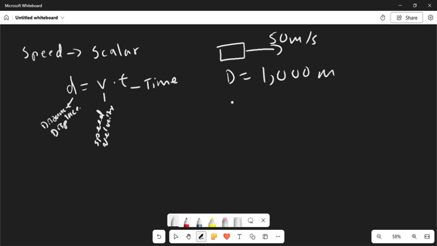We know the speed in this case, which is 50 meters per second. Using this equation, how would we solve for the time? How long does it take for this object to travel 1,000 meters?